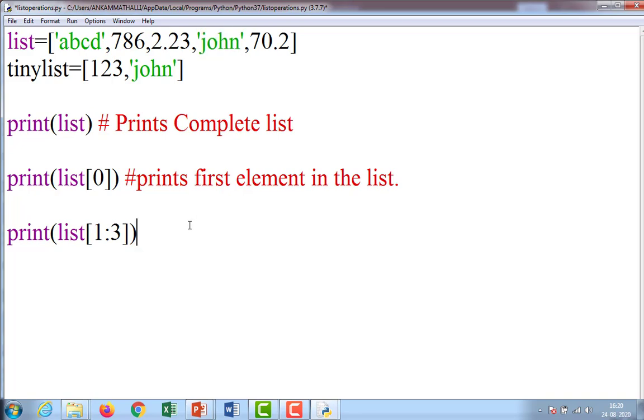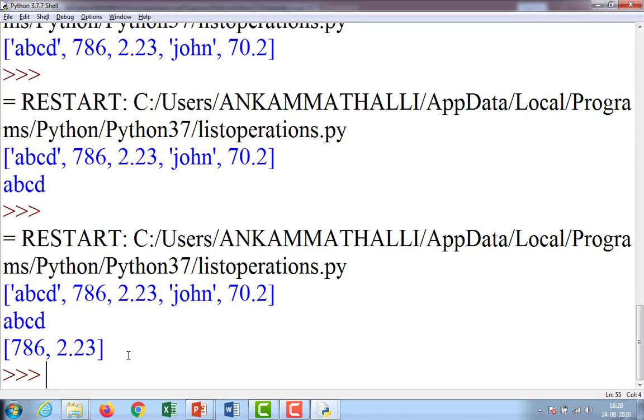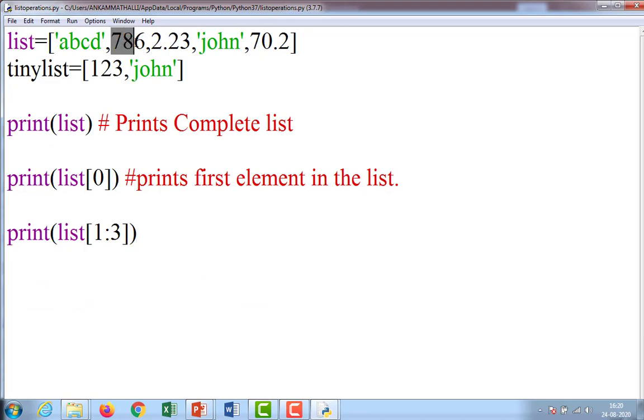Observe here. Control S, F5. Observe 786, 2.23. So it starts from 1 and ends with 2; 1 and 2 are displayed.